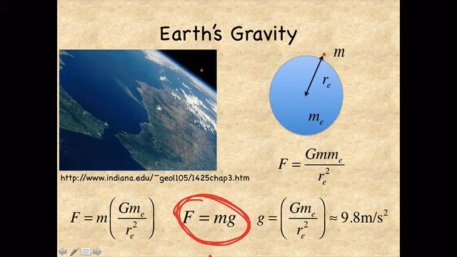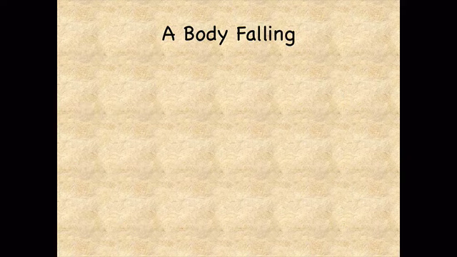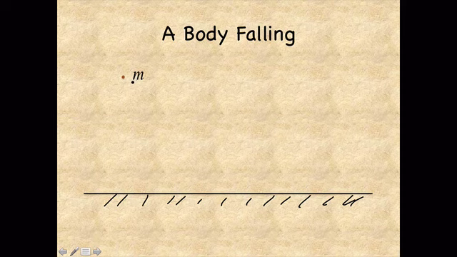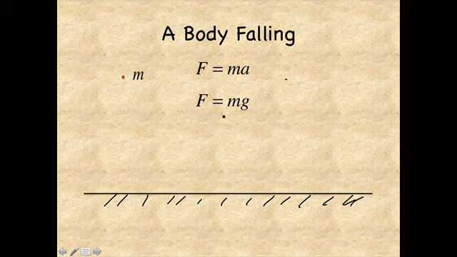So now let's go back to our original problem. A body falling near the surface of the Earth, and we want to know what its motion is. Here's the surface of the Earth. I draw that to indicate that that line represents the boundary of a solid region. And here's some test mass. And according to the law of universal gravitation, a test mass near the surface of the Earth feels a force towards its center of F equals mg. If I doubled the amount of mass, I would double the force towards the center of the Earth. But according to Newton's second law, the force on that body equals its mass times its acceleration, F equals ma. So we put these two equations together and we can write ma equals mg.